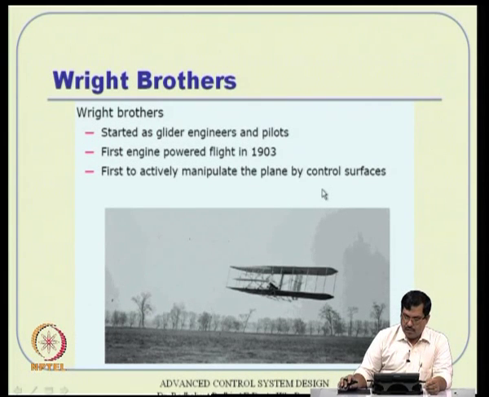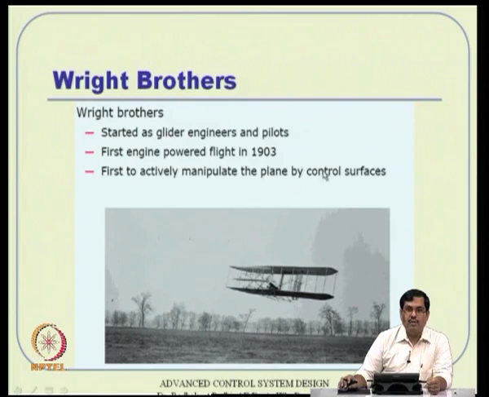Then obviously we all know that the next big credit goes to the Wright brothers. They started as glider engineers and later became pilots as well, and did a lot of internal testing followed by optimization of the wing structure. However, most of the credit for the Wright brothers' successful flight goes to the control surface.